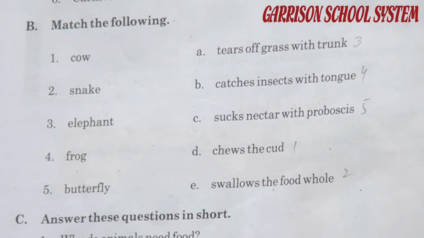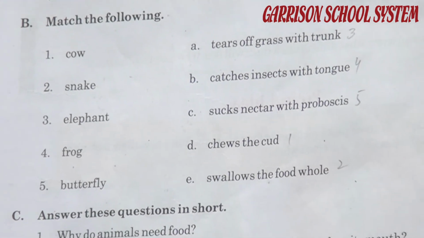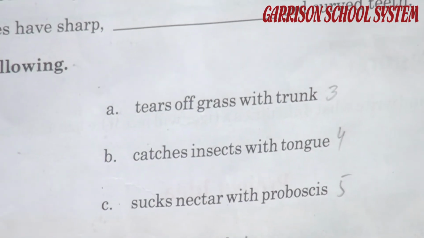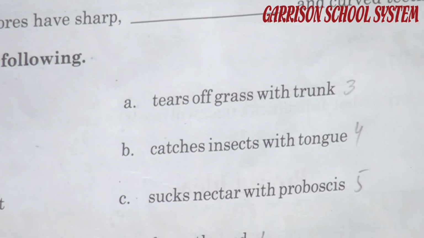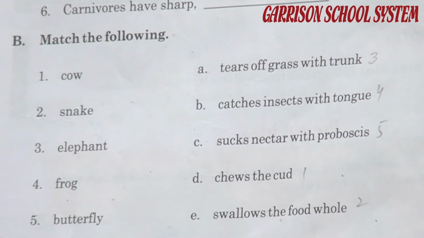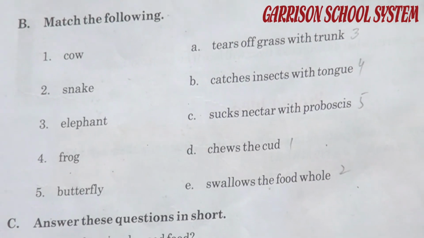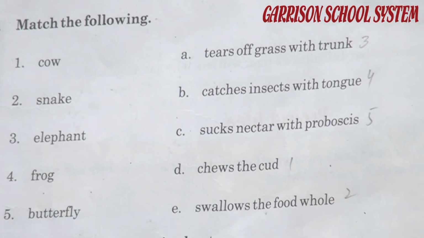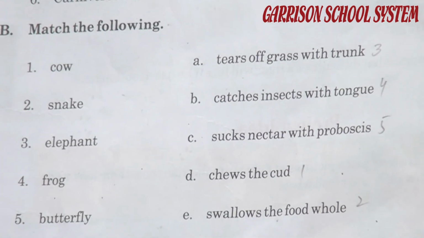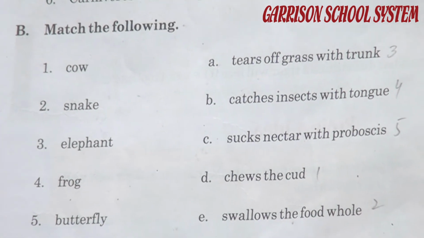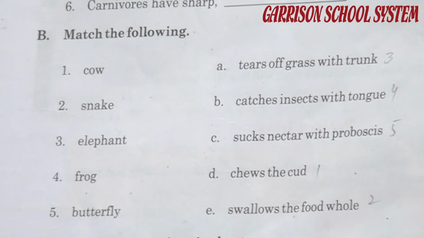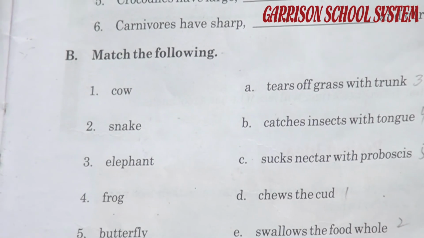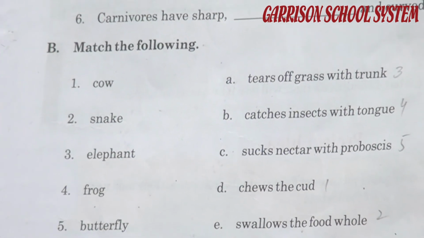Number 1 is cow. How does a cow eat? We have to find out the answer. A is tears grass with trunk, B is catches insects with tongue, C sucks nectar with proboscis, D chews the cud, E swallows the food whole. Now we have to match these with their correct answers. Number 1 is cow. We match cow with option D, that is chews the cud.